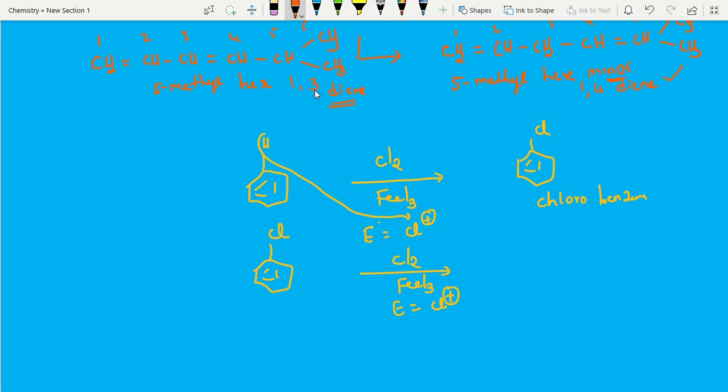But if something is on the benzene ring, this group will decide the position of the coming electrophile. It is an OP director. How is it an OP director? In the coming videos I will give the explanation. So chlorine will attack at the ortho position, and at the para position also chlorine will attack.